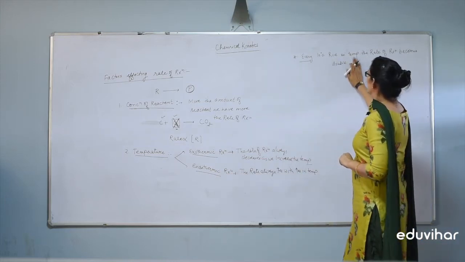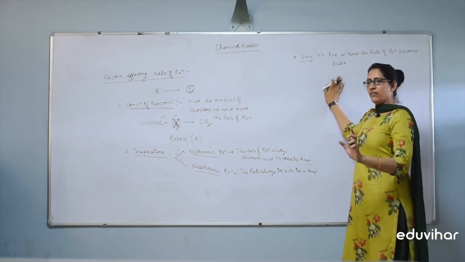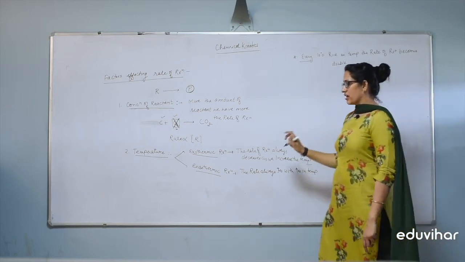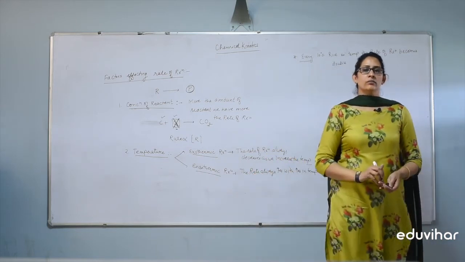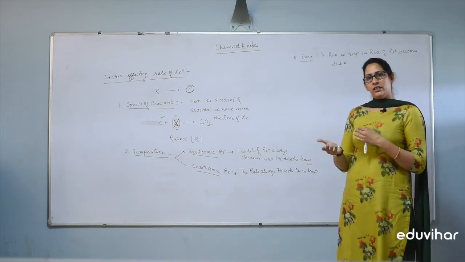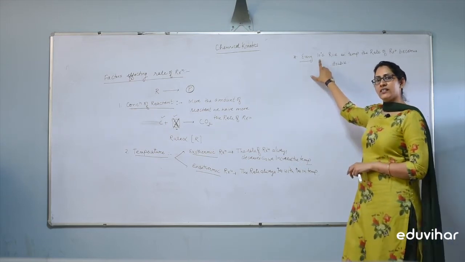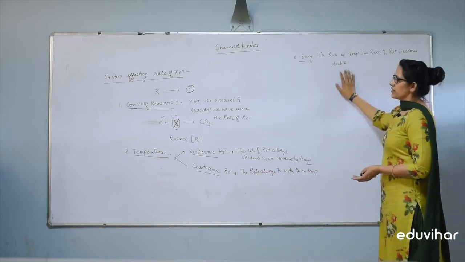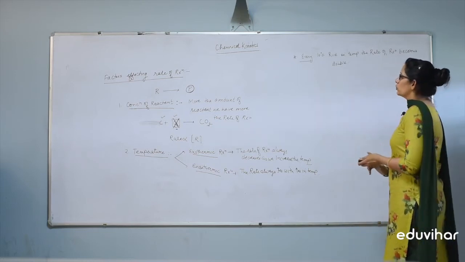Every 10 degree rise in temperature, the rate of reaction becomes double. If we have any reaction occurring in our surroundings, but the condition is that the reaction should be endothermic, and we want its rate to increase, then we increase the temperature. If we increase the temperature by 10 degrees Celsius, the rate of reaction becomes double. Means the rate of reaction of that particular reaction becomes 2 times.